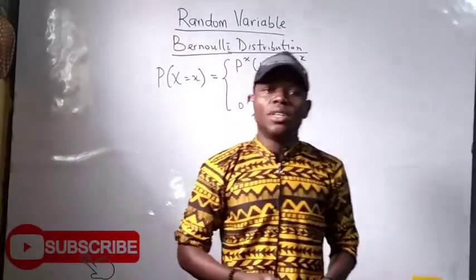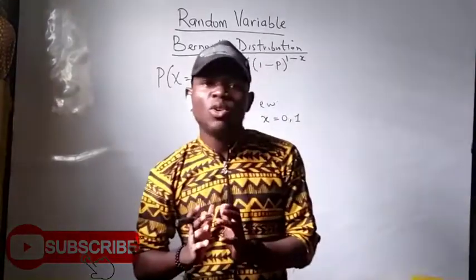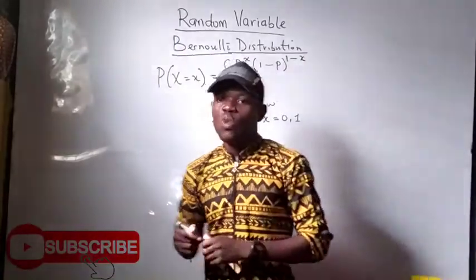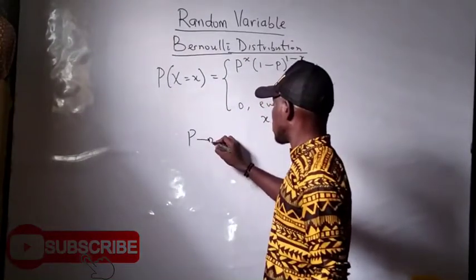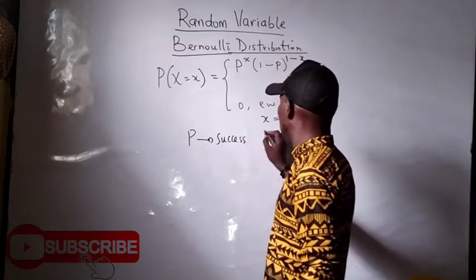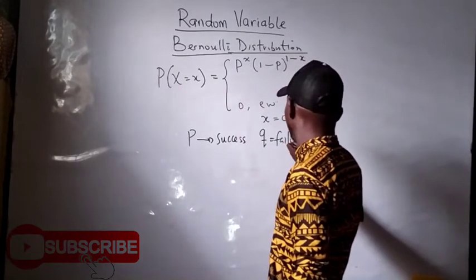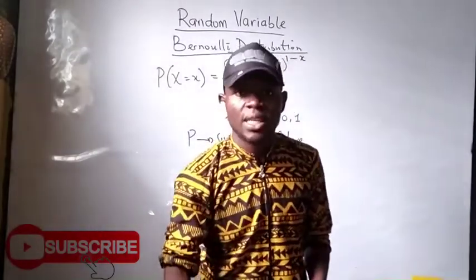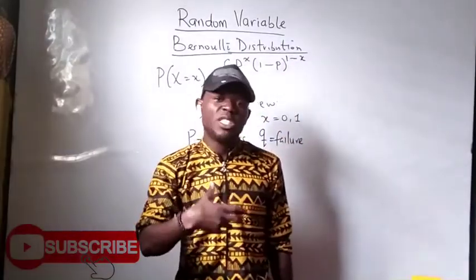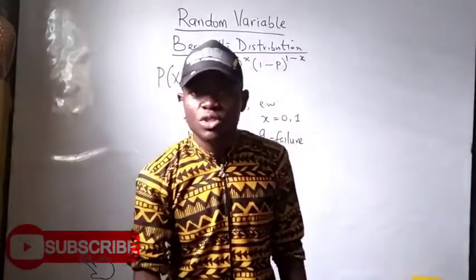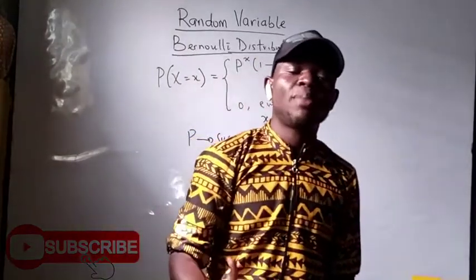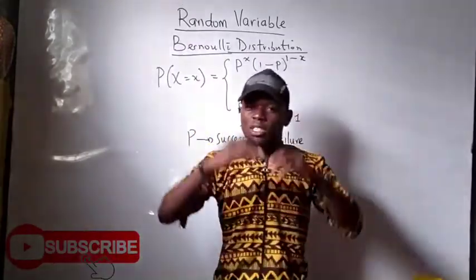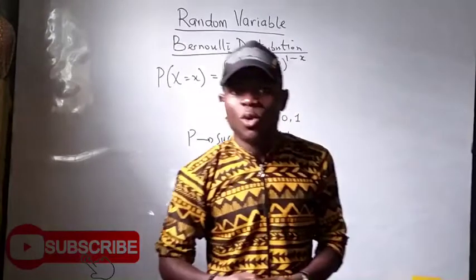I said earlier that the outcomes of a Bernoulli are distributed into two cadres, success and failure, where we denote P as success and Q as failure. Now, success in this context does not actually mean success, neither does Q actually mean failure. Success implies that it happened or came to pass, while failure implies it did not happen or did not come to pass. That is what the Q implies.